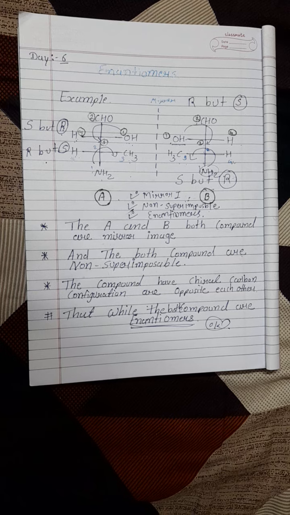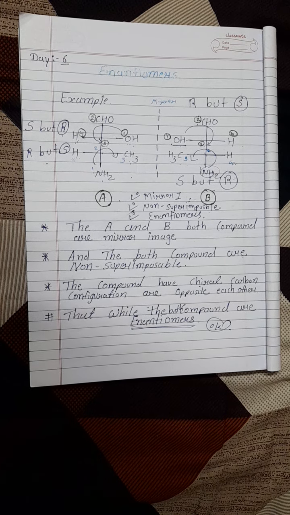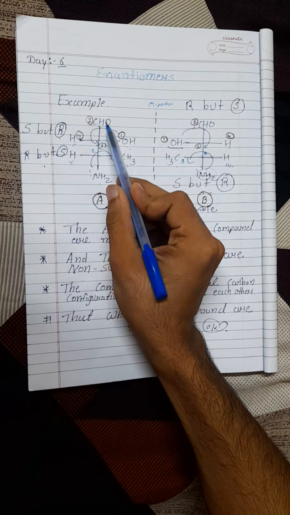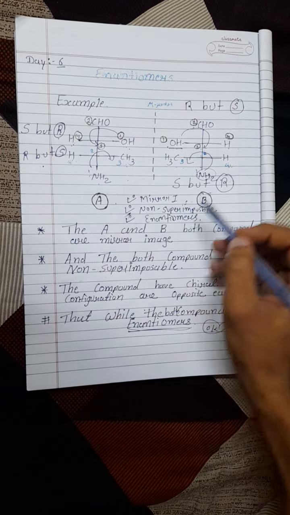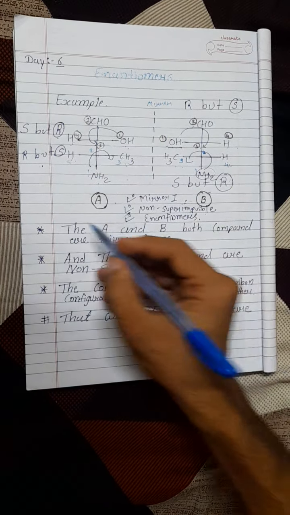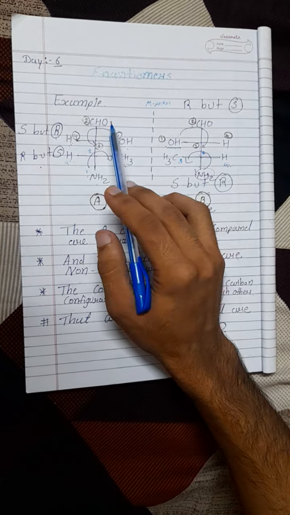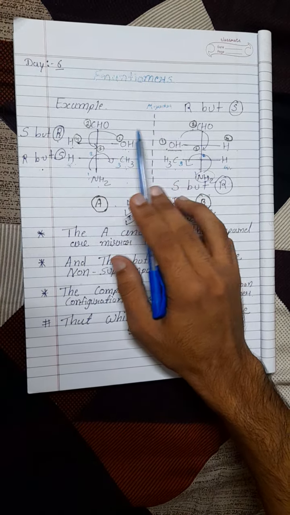These are the three main things we check. The first thing we check is whether the molecule is chiral. This molecule is chiral and this molecule is chiral. So first, the molecules are chiral. Then we check whether the molecules are mirror images of each other.